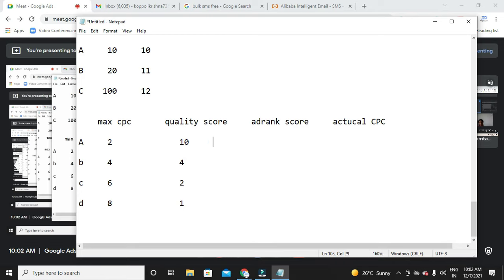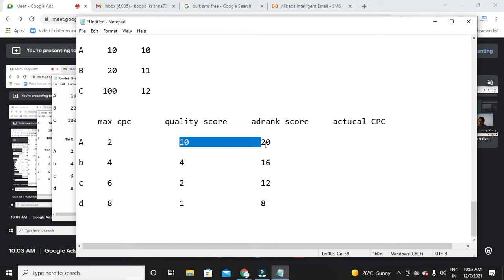So now what is the ad rank score of A? Bidding into quality score, 20 and 16. A's quality score is 10, high quality. What is the ad rank score? 2 into 20, bidding into quality score, right? What is the ad rank score of B? 16. The ad rank score of C is 12. The ad rank score of D is 8. So who will be on top now?